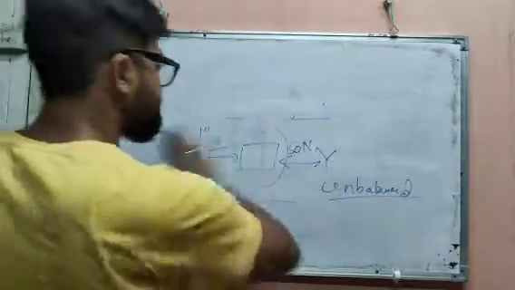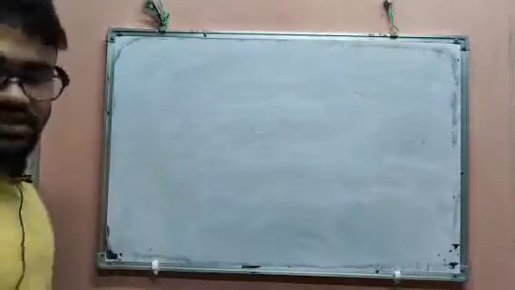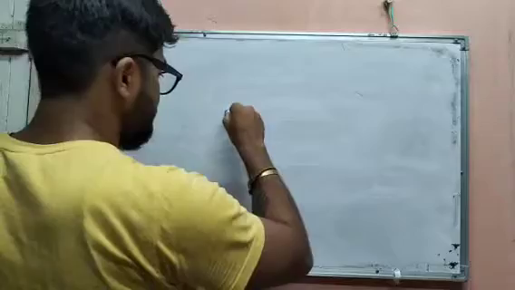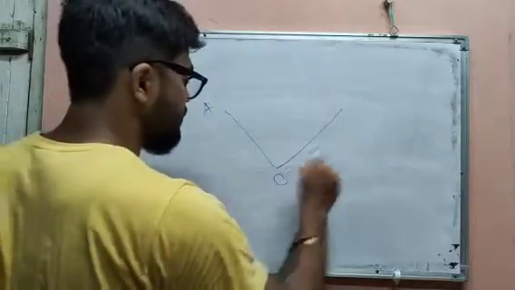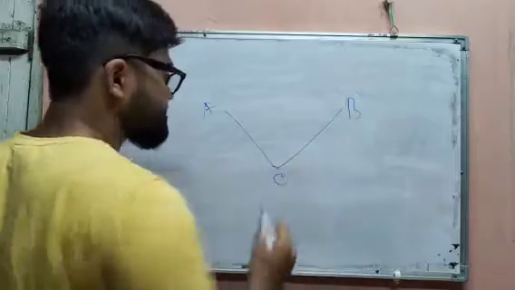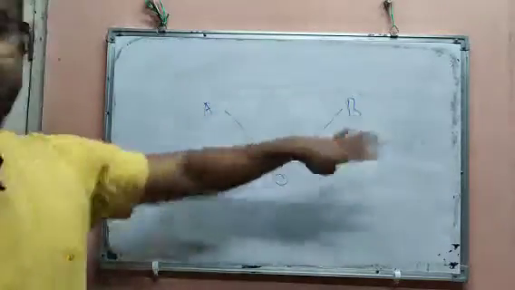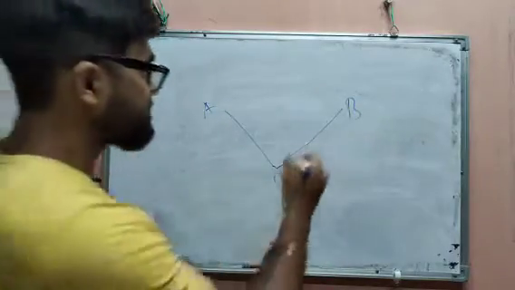See, suppose there is a slide like that. Say it is A, O, and B. There is a slide like that, and they have equal height. That's why what?